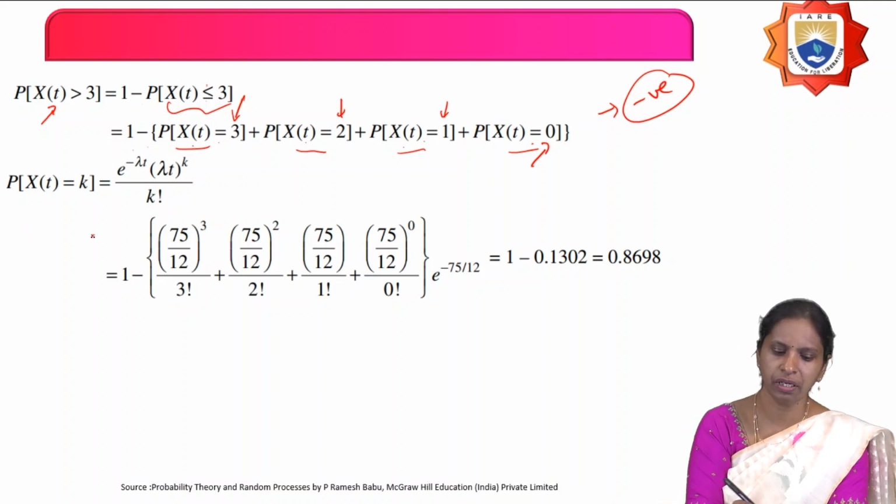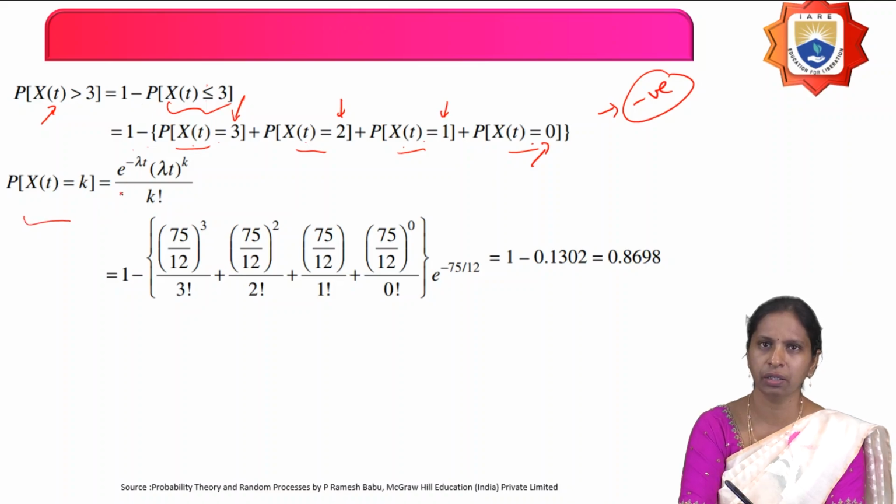Then what is the probability that P of X of t equals k? It is nothing but e power minus lambda t into (lambda t) power k by k factorial. That is the probability that the event has occurred exactly k times: exactly 3 times, 2 times, 1 time, and no time.